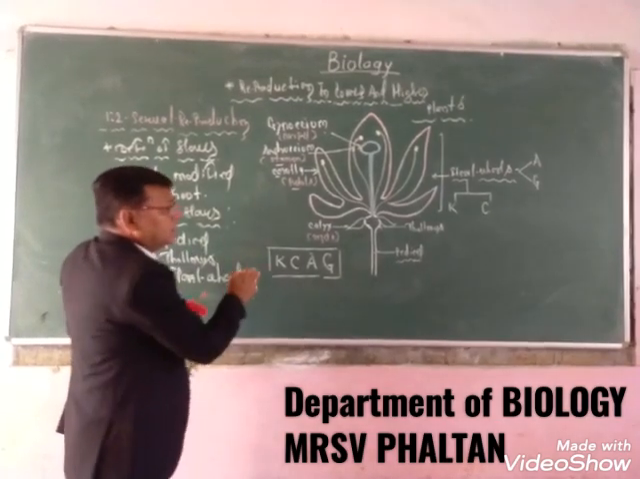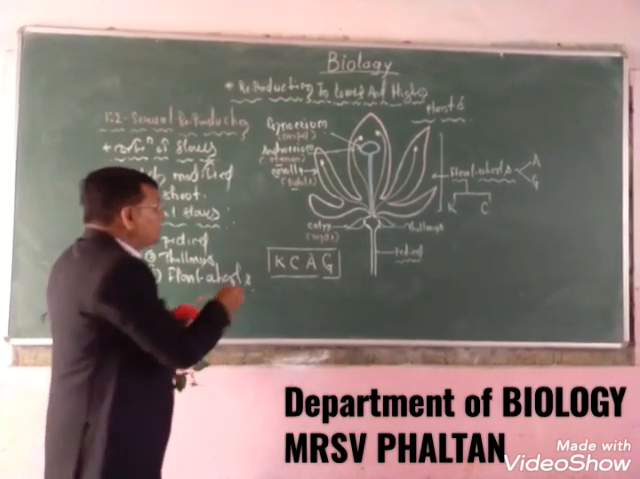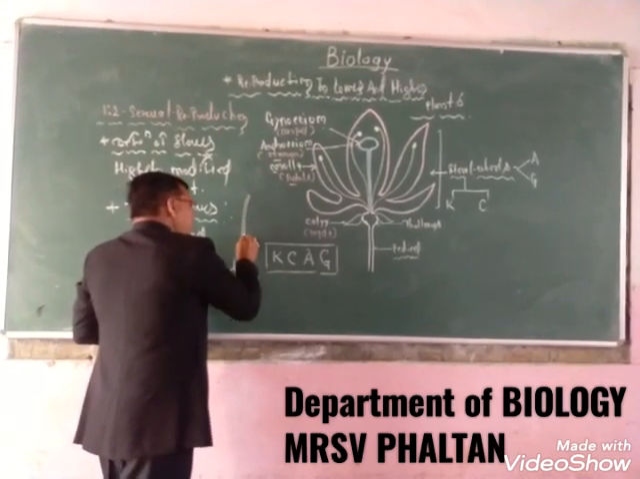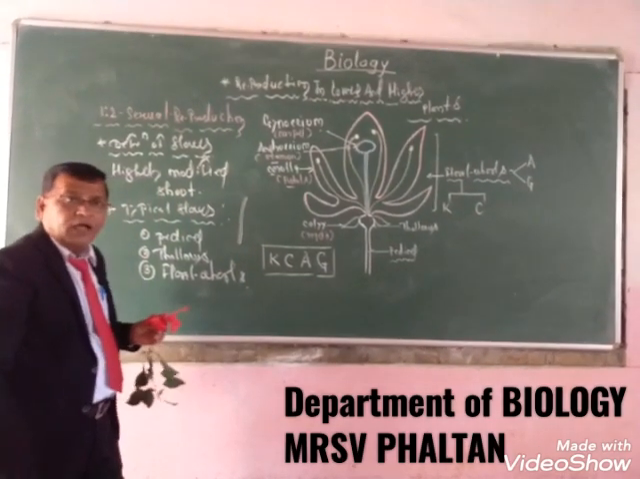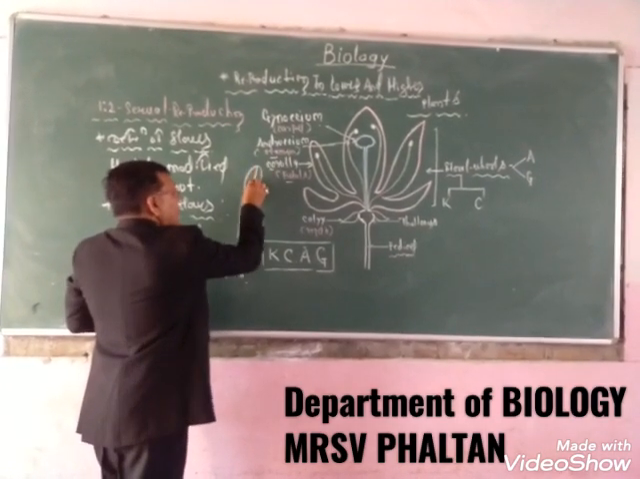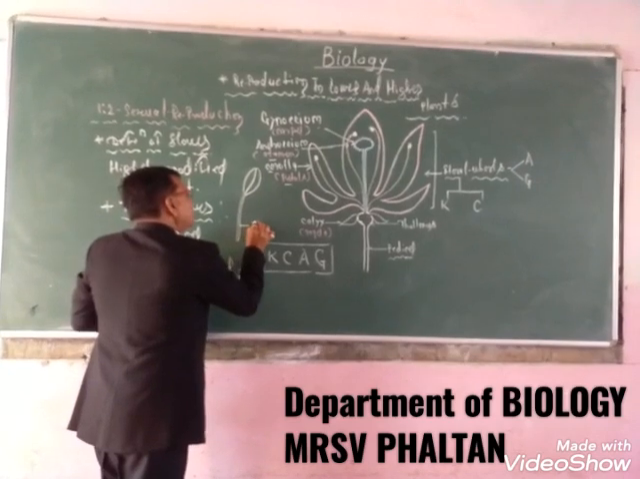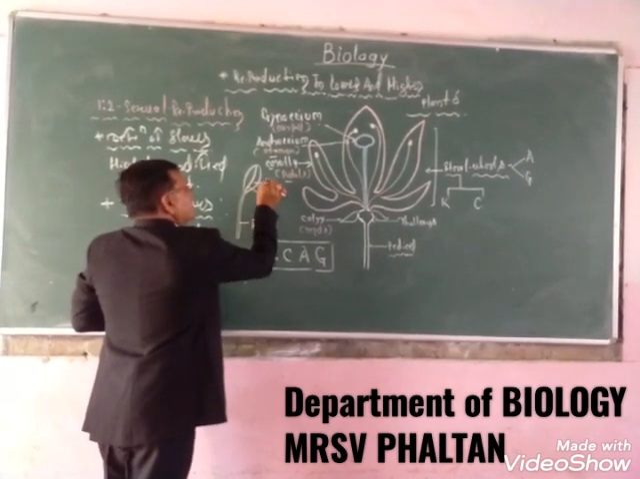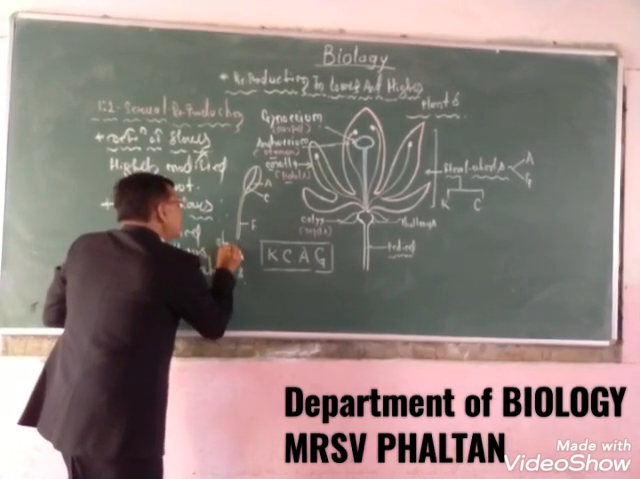When we learn the individual structure, the stamen always consists of three parts, like this. This is the filament, this is the connective, and these are the anthers. This is the stamen.